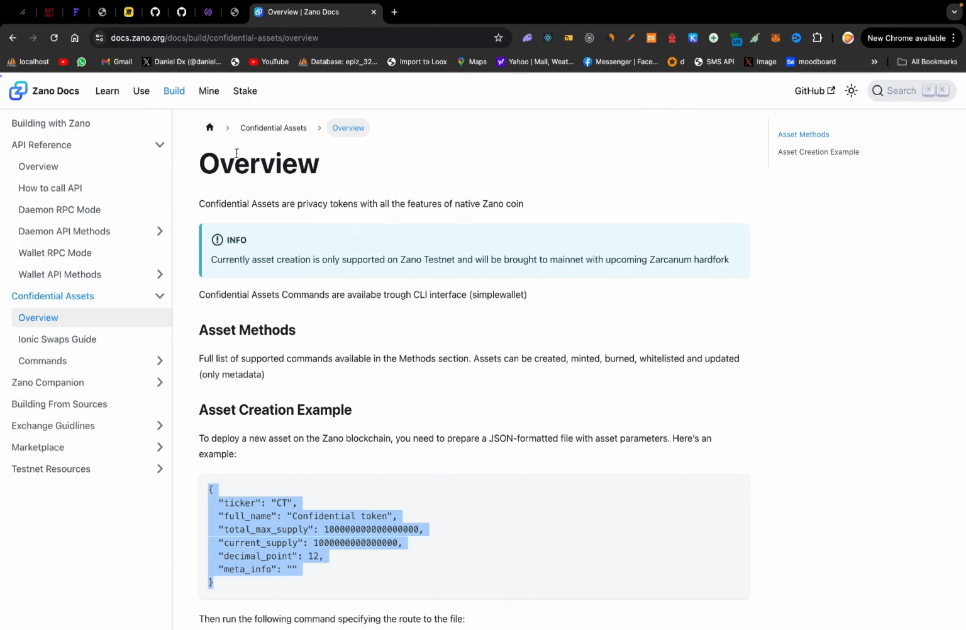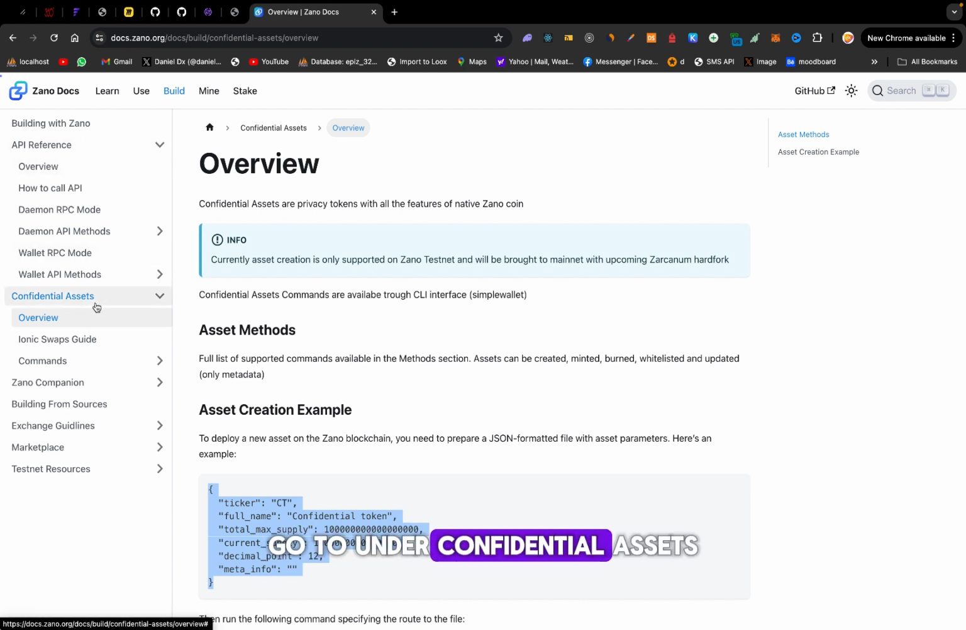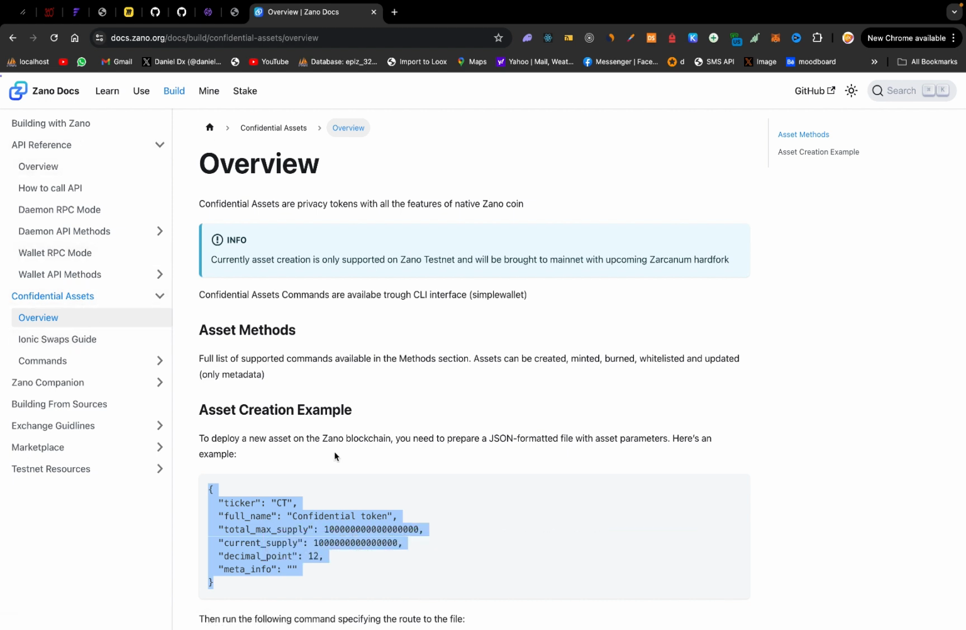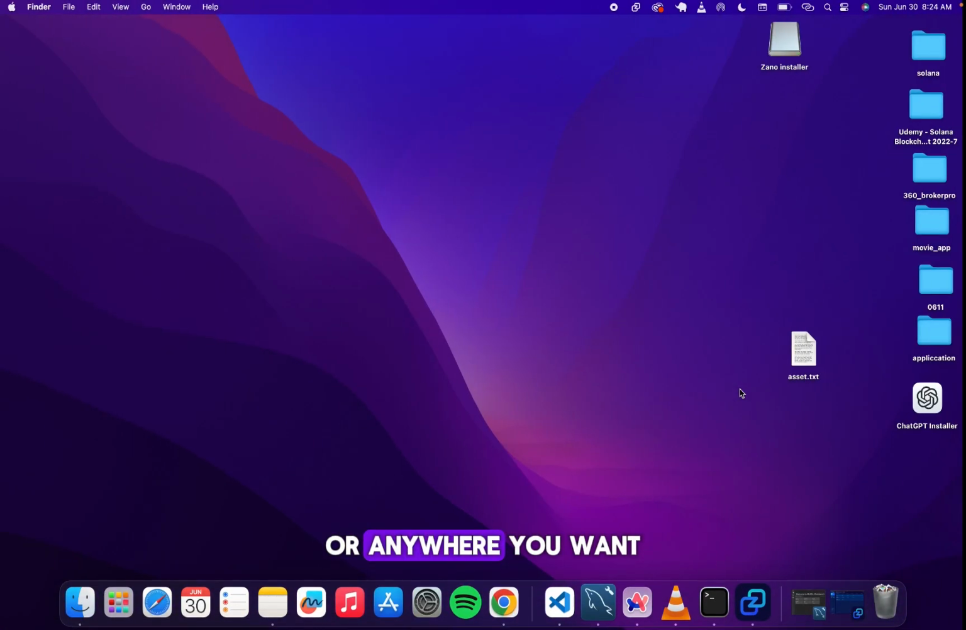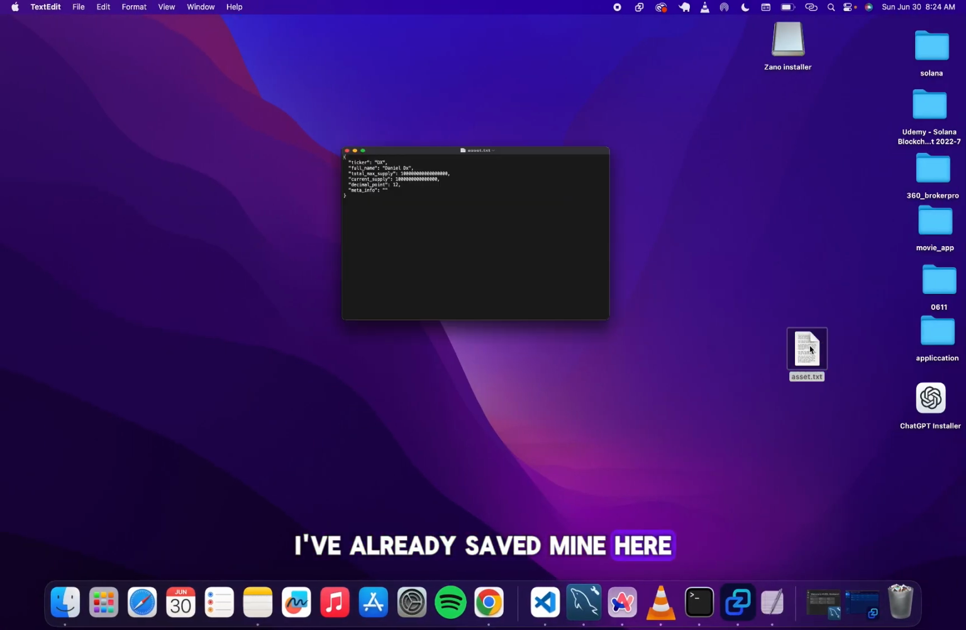docs.zano, go under the build menu, go under confidential assets. Then you see this asset creation example file. We have to copy this and save it on our desktop or anywhere you want to save it. I've already saved mine here.